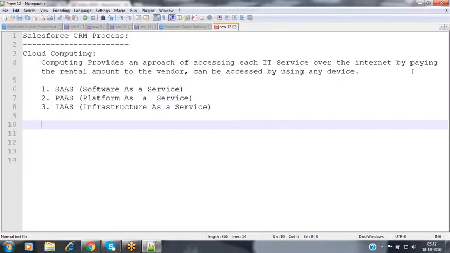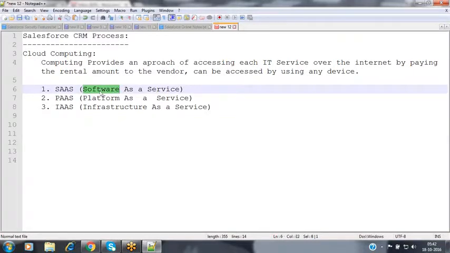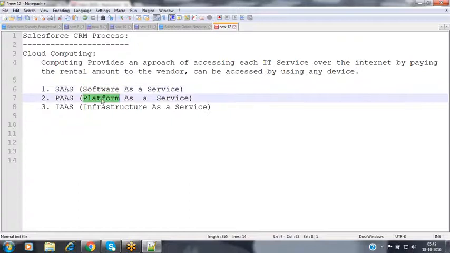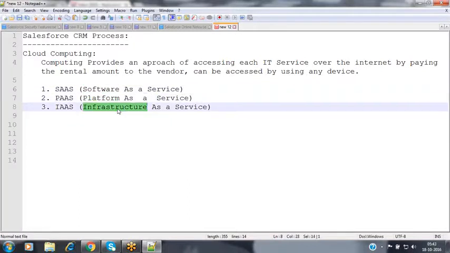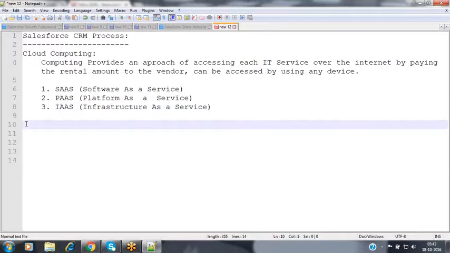So when coming to cloud computing, this is just giving some approaches, some guidelines: how can we expose our software, nothing but our ready-made applications which we have pre-built, and the platforms and whatever infrastructure that we have. We can offer this, either software or platform or infrastructure, as a service, nothing but on a rental basis to our customers. So now, who are offering these services here? Already we have discussed we have so many vendors out there.